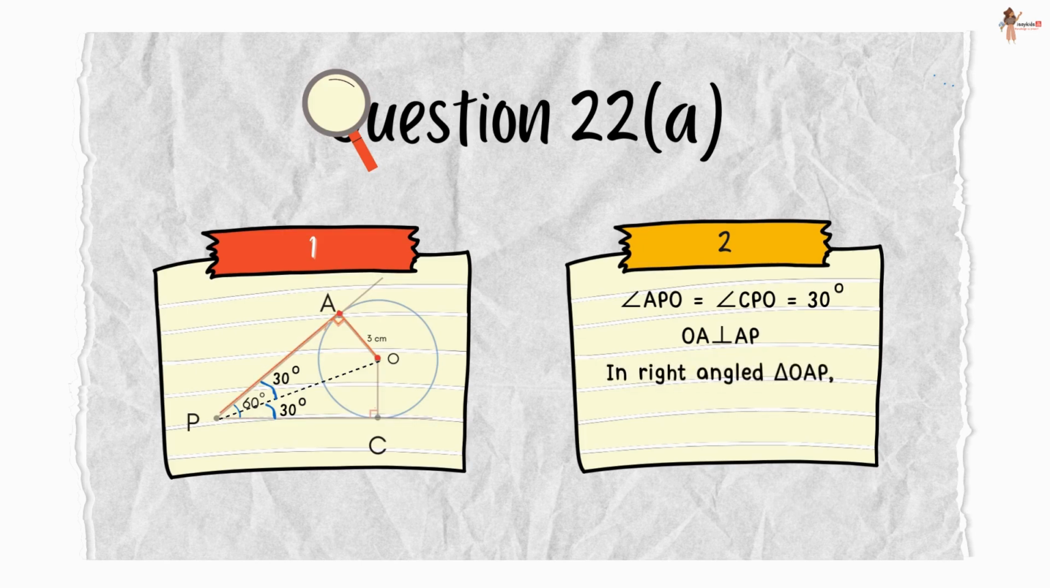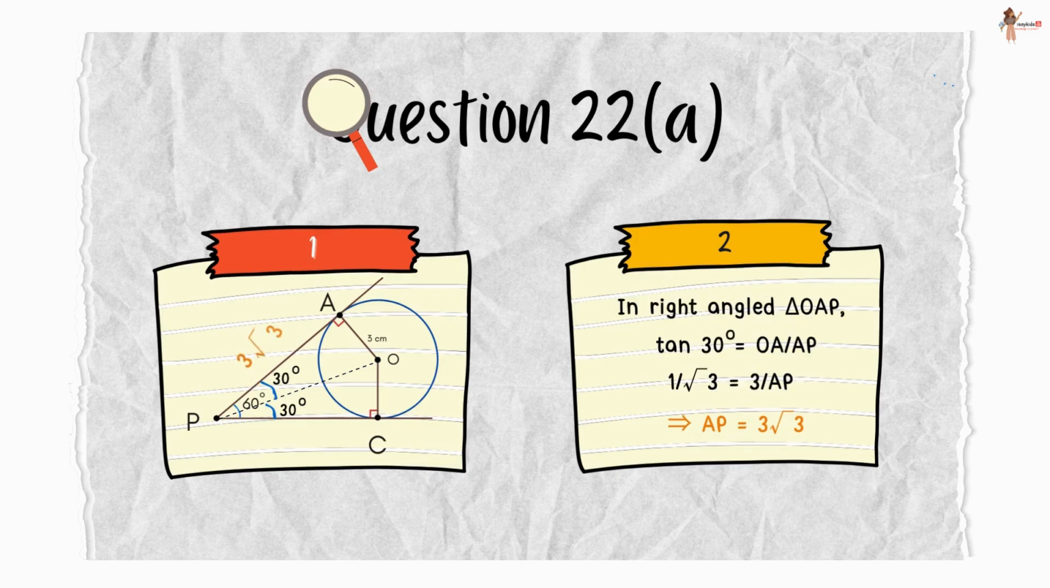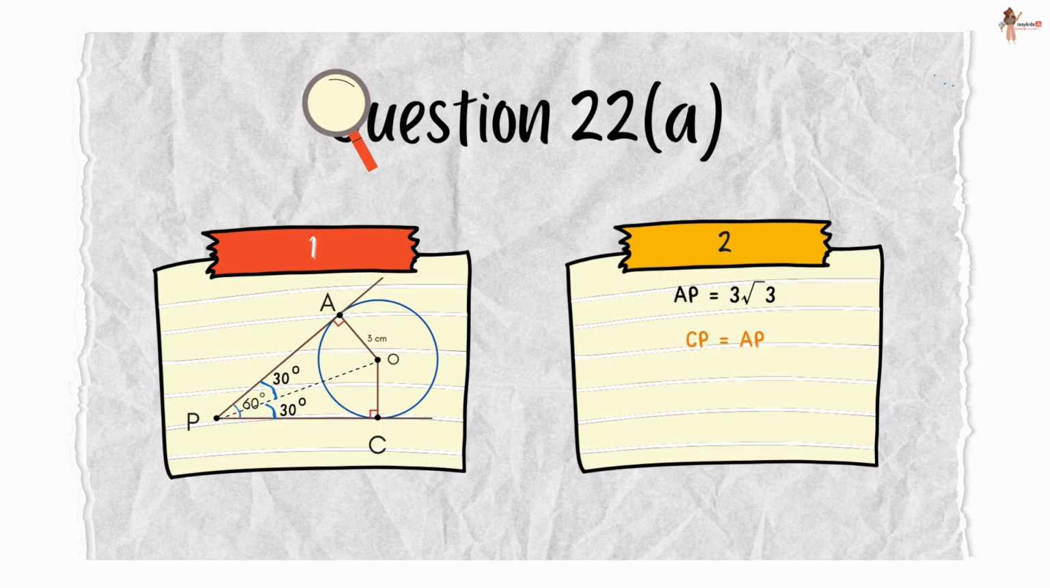Now in right angle triangle OAP, tan 30 degree would be OA upon AP. That means 1 by root 3 is equal to 3 upon AP, which gives us AP as 3 root 3. Now AP and CP are equal because tangents drawn from an external point are equal in length. Therefore, both the tangents are of length 3 root 3 centimeter.